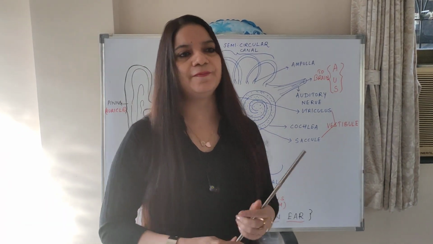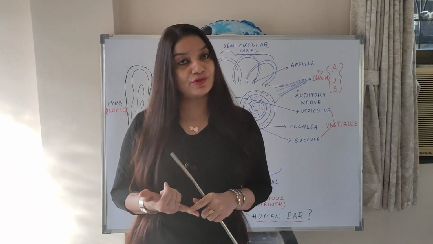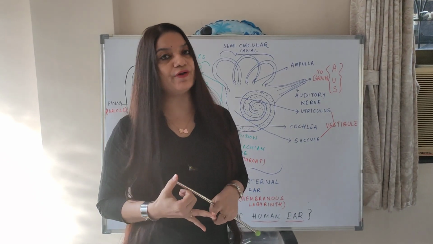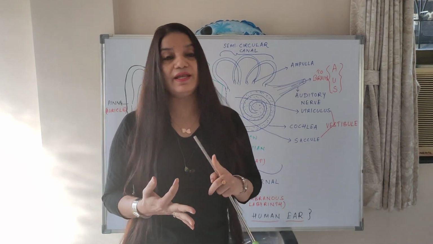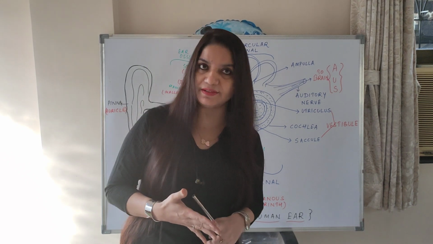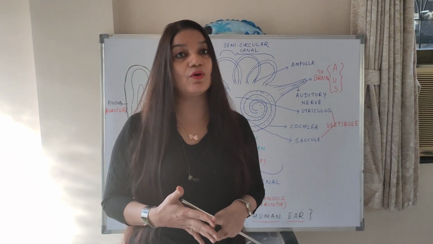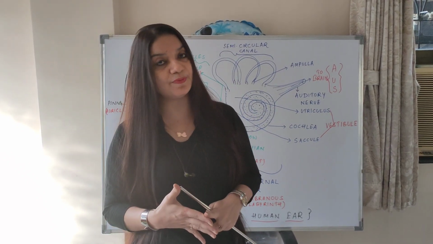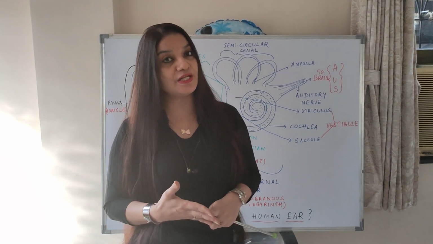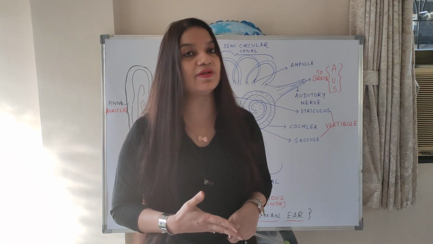Rapid fire I'll ask. Name the technical name for eardrum. Tympanum. Name the technical name for ear canal, auditory canal. Name the collective name for malleus, incus, stapes, or the 3 tiny bones, ossicle. Name the part which helps in hearing, cochlea. Name the sensory cells which help in hearing, organ of Corti. Name the part which helps in dynamic balance, semicircular canal.